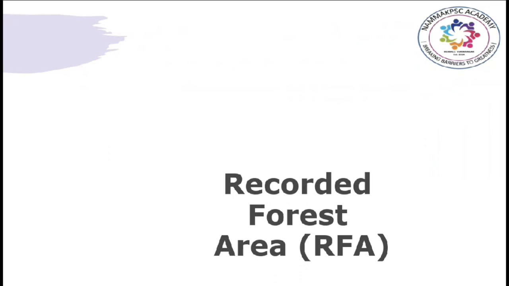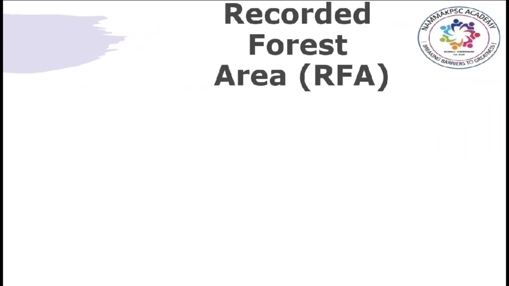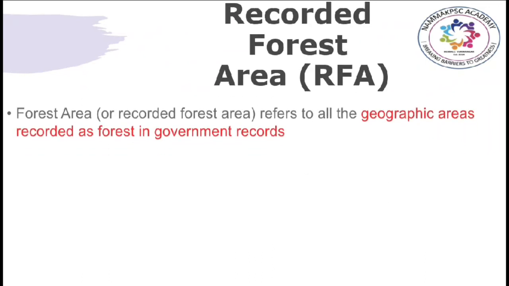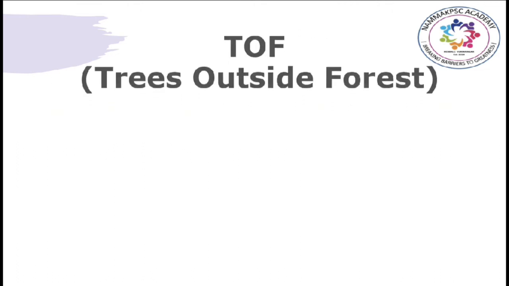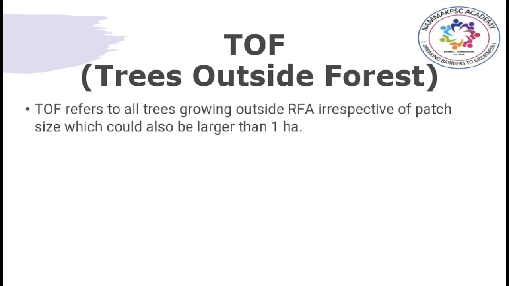Continuing, the next definition which we must study is recorded forest area. It is all land that is recorded as forest in government records. So it contains reserved forest, wildlife sanctuaries, and everything. Next definition is trees outside forest. Trees outside forest refers to all trees growing outside recorded forest area irrespective of patch size, which could also be larger than 1 hectare.